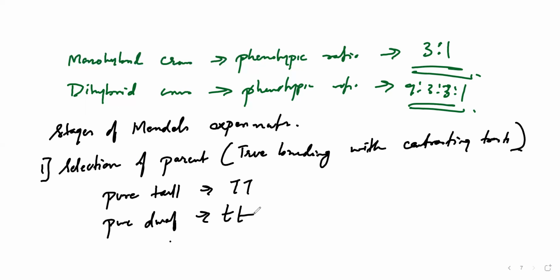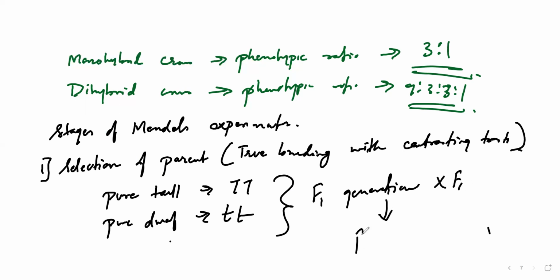When he crossed these two, the first cross he got was the F1 generation. F1 is for filial, so filial generation. After getting this F1 generation offspring, he crossed F1 into F1 again to get the F2 generation.